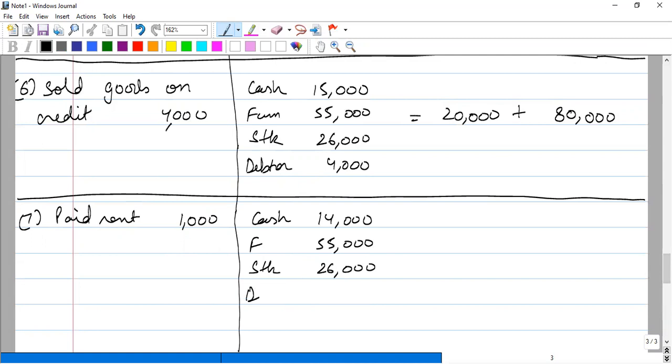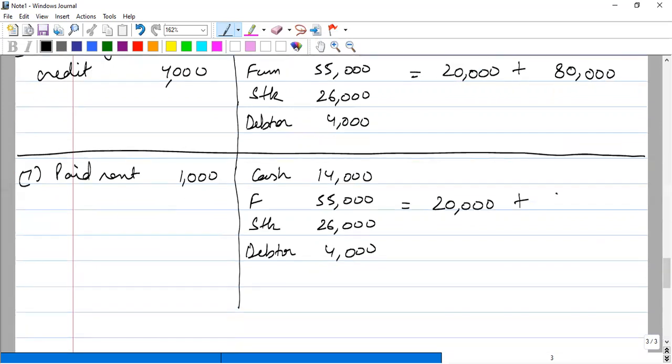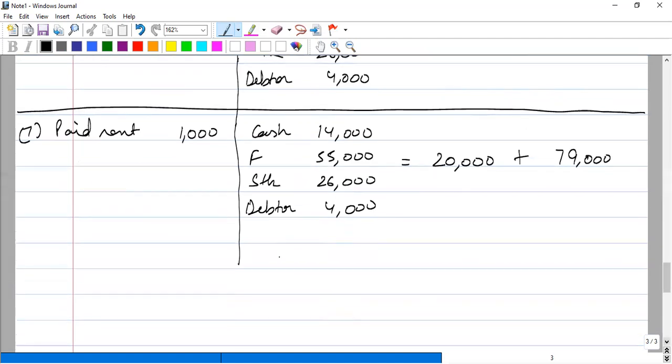And his debtor will obviously also remain unchanged. So payment of rent is the payment of expense. And I told you earlier that payment of expenses or losses will decrease the capital. Therefore, the capital of 80,000 will now be decreased by 1,000. It becomes 79,000. All right.